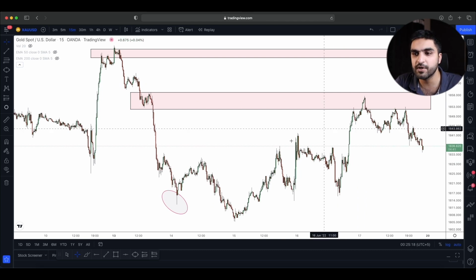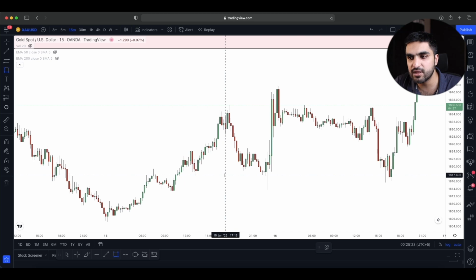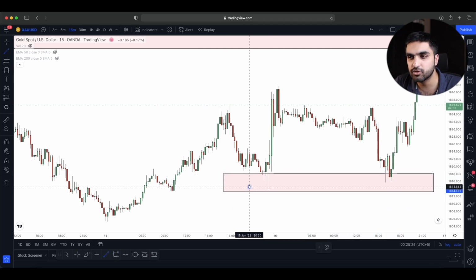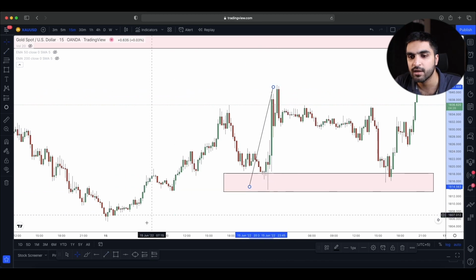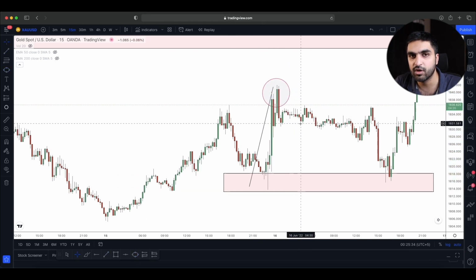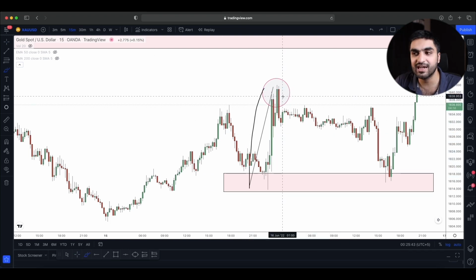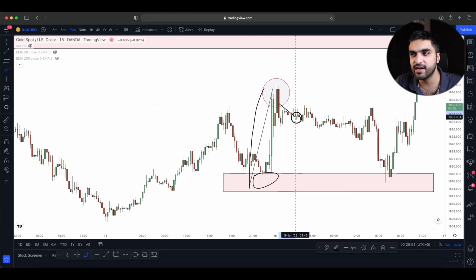But there is one more opportunity, and we have that here. From this level, the market really made a strong movement to the upside. We created a strong movement from here to here. We created this higher high area. Now compare the left hand side movement to the right movement. There is a clear difference between the left hand side movement from this demand level and the right hand side movement. We are taking a lot of struggle to go down.